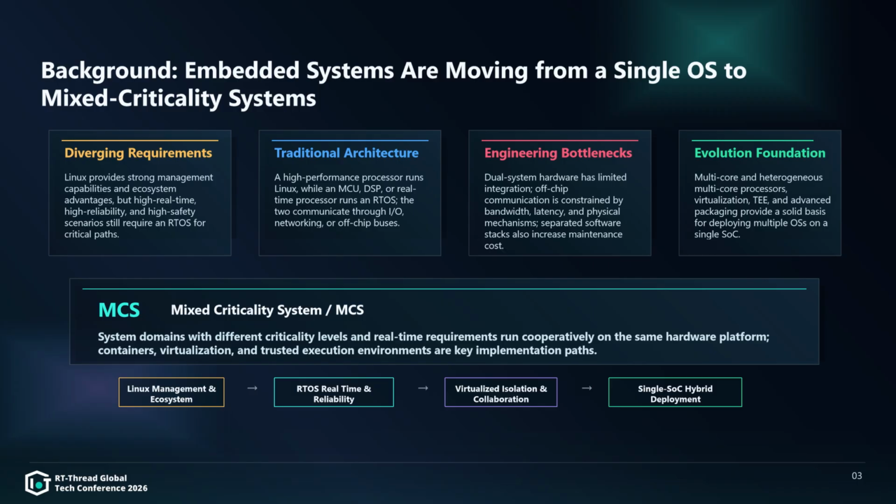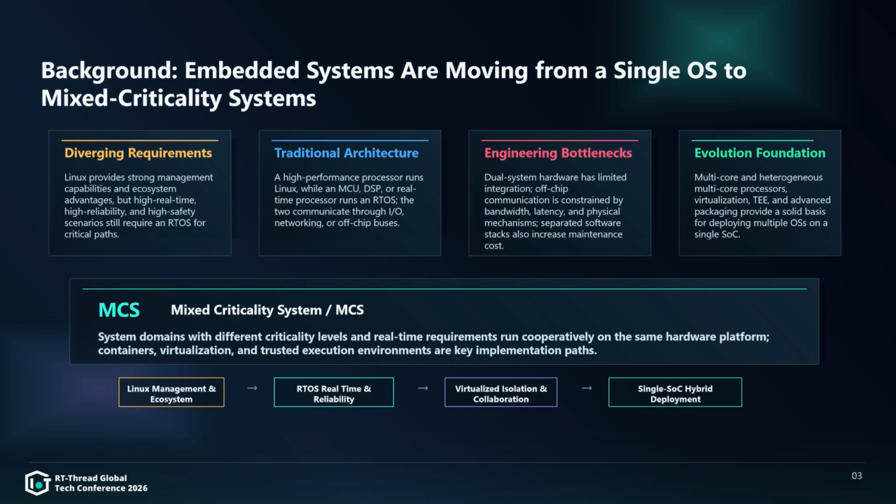At the same time, hardware capability is changing quickly. Single-core performance continues to improve. Multi-core and heterogeneous multi-core processors are becoming more common. Virtualization technology and trusted execution environments are becoming more mature. Advanced packaging also brings a higher level of integration. These changes provide a solid physical foundation for deploying multiple operating systems on one SoC.